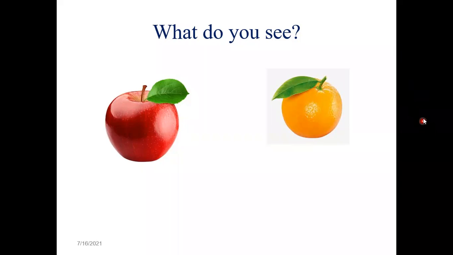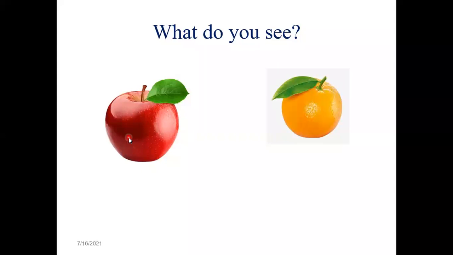Okay, Rameshwar, what is the second diagram? कौन सा कलर दिख रहा है? Orange. Yes, all of you see the orange color, and all of you can see this apple of a red color.